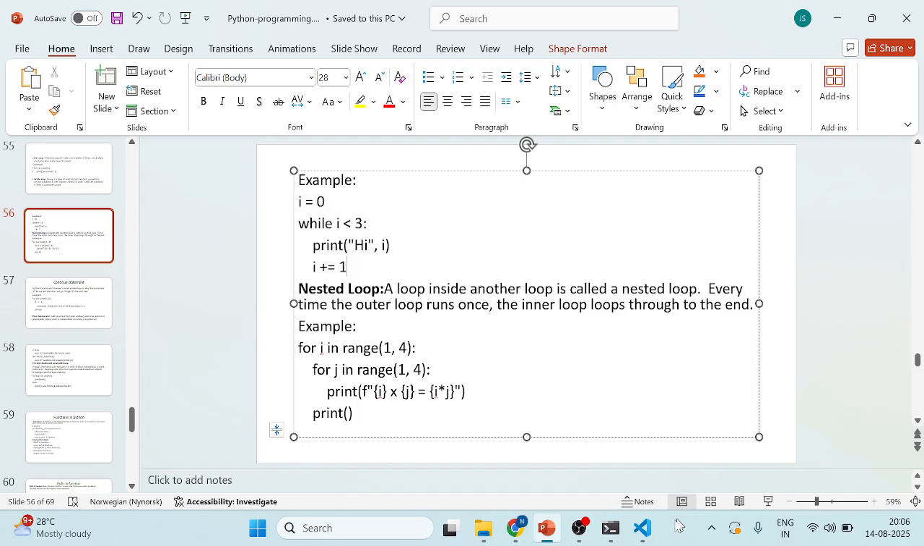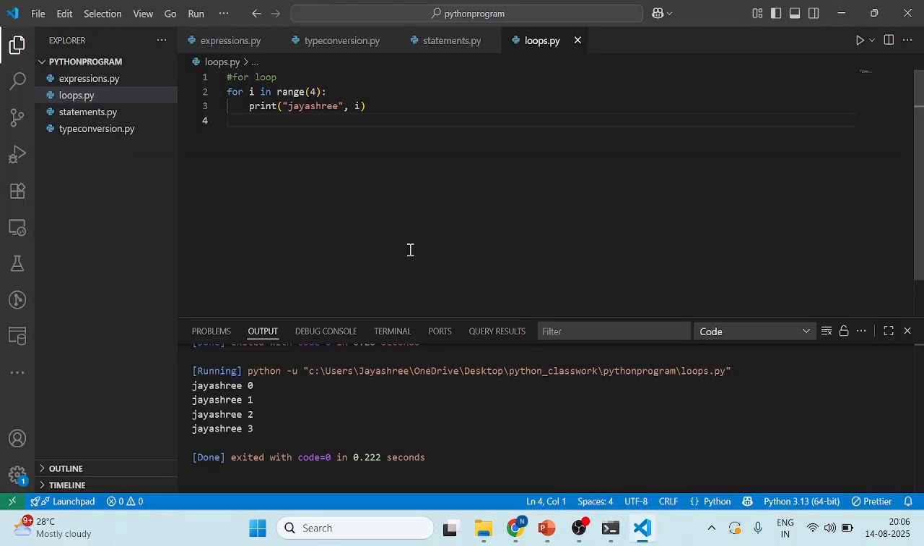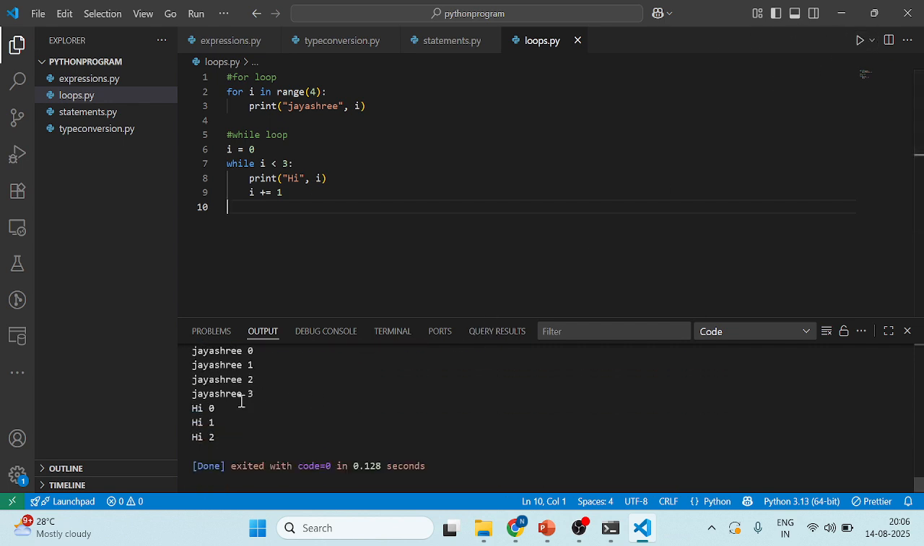Okay, so here the while loop. So here 0 and 1. In the while also the same, in the for also the same. Here it is following initialization, condition and the statement, right? Like that I have taken. This is the print statement in Python that I have written here.